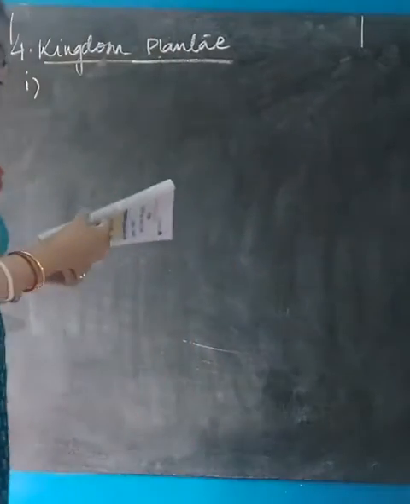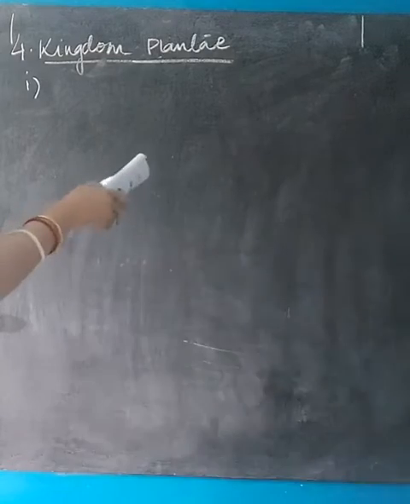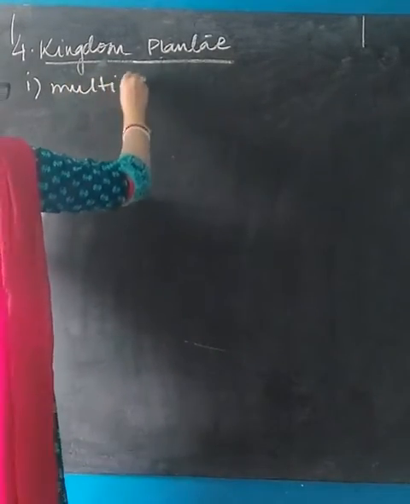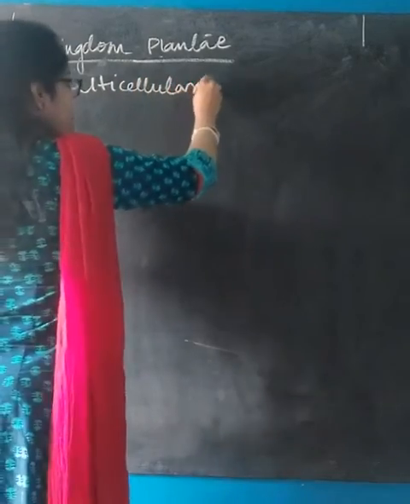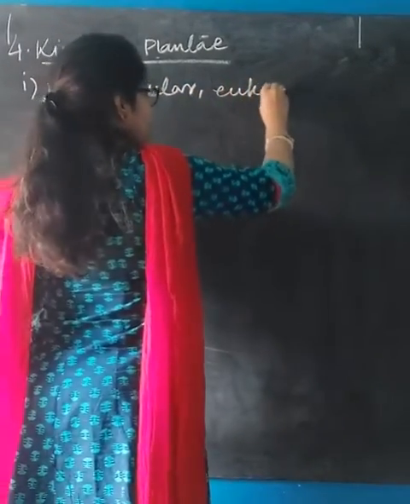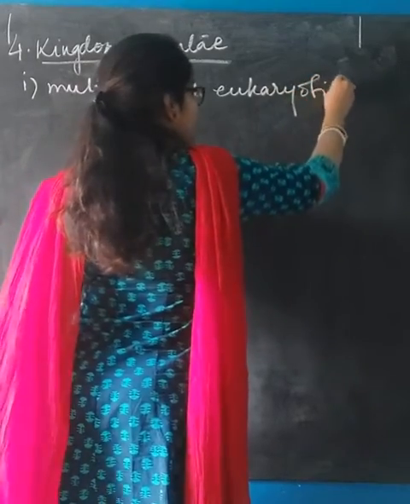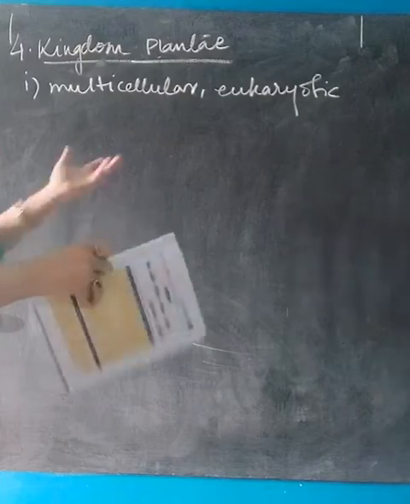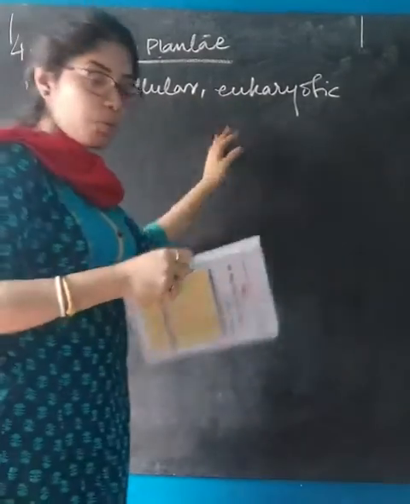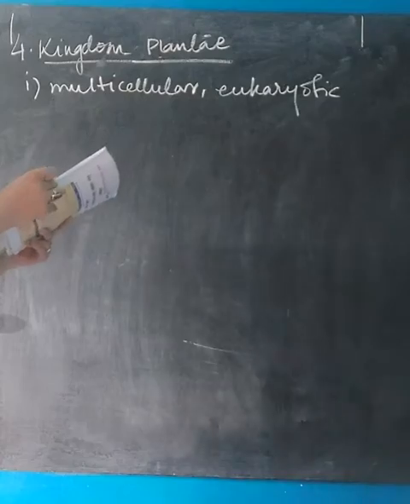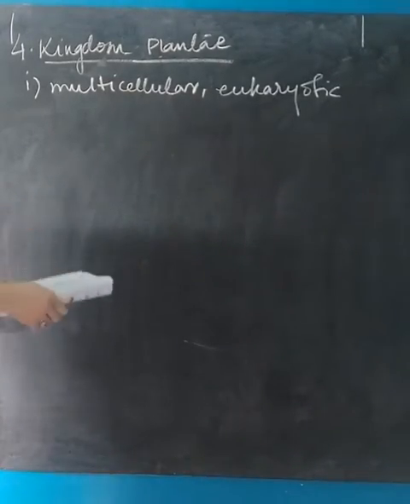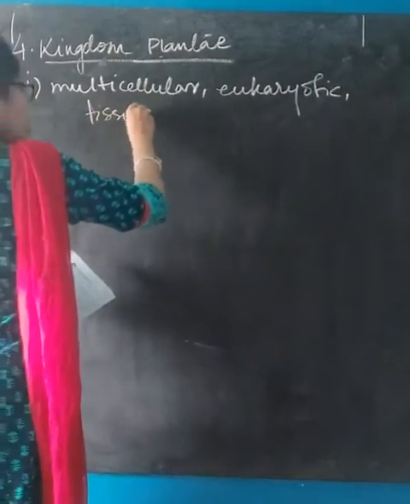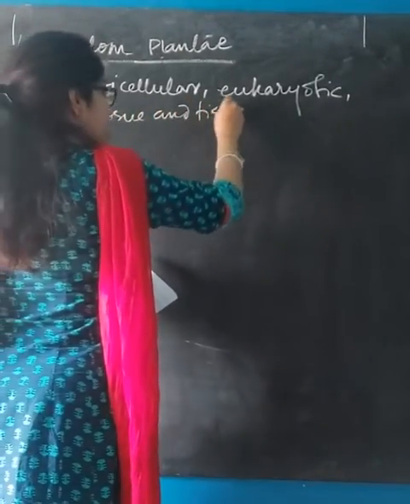Moving on with the characteristics. They are multicellular and eukaryotic. Obviously, plants are multicellular and they are eukaryotic. Next is tissue and tissue system are present except for certain cases. So in most of the cases, tissue and tissue system is present.